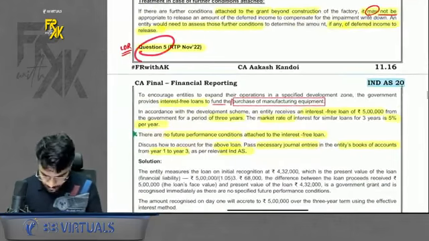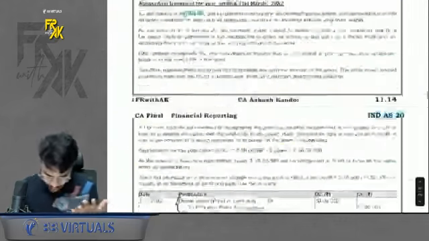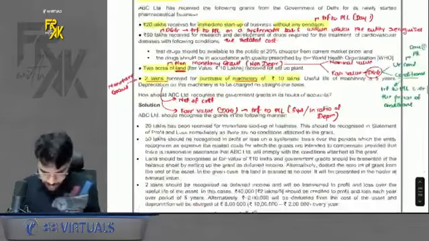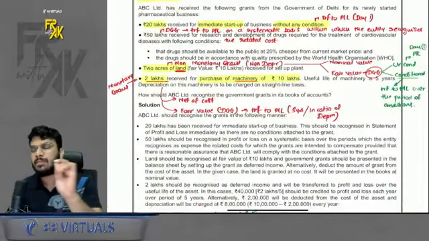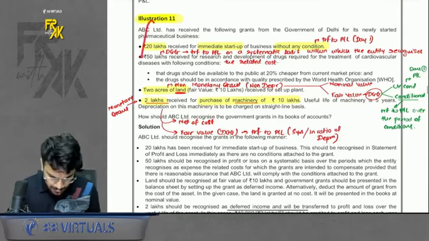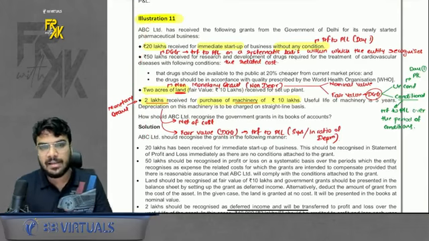Okay, question number 5 you already revised. Nothing is left. Okay. Apart from this, there is also one illustration number 11, which is very similar to question number 1 of MTP RTP. You can also give this a read. Okay. So this finally completes the revision of Ind AS 20.